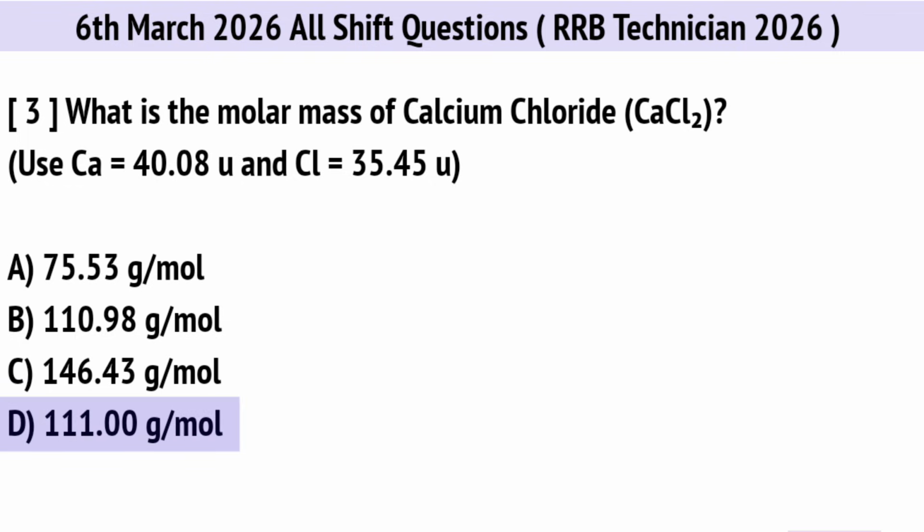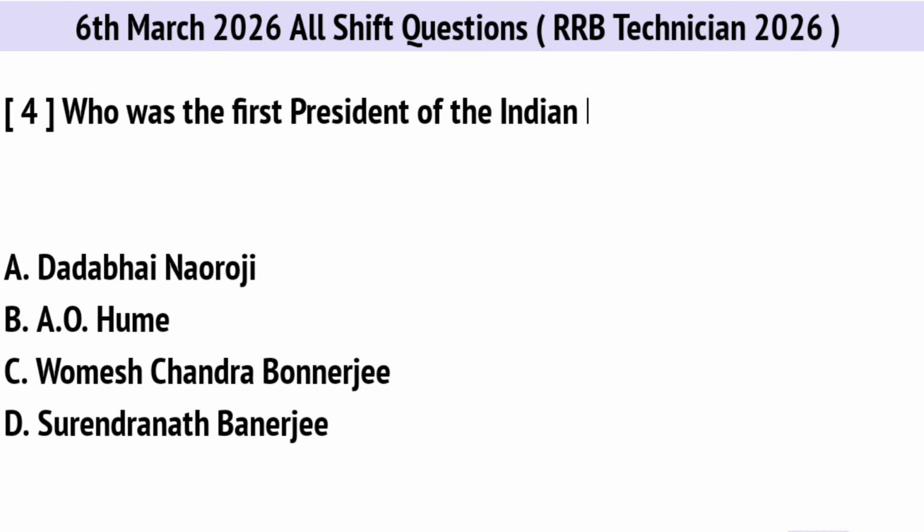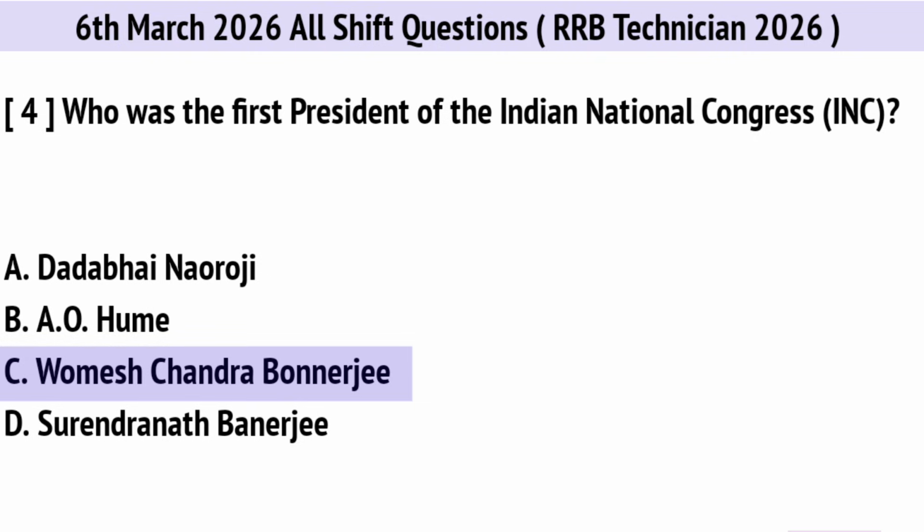Correct option is D. 111 gram per mole. Who was the first president of the Indian National Congress? Right option is C. Umesh Chandra Banerjee.